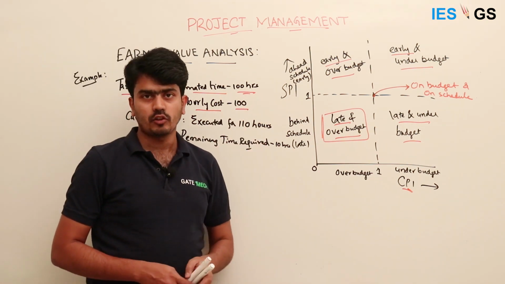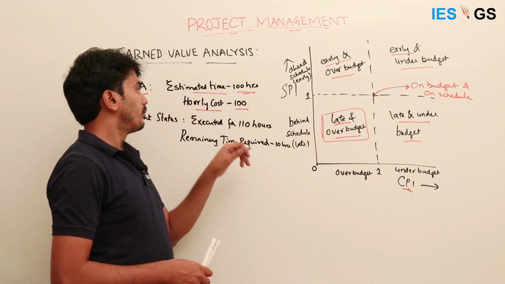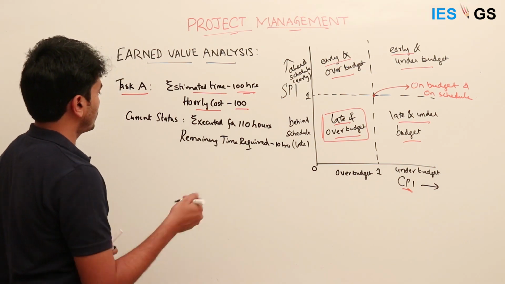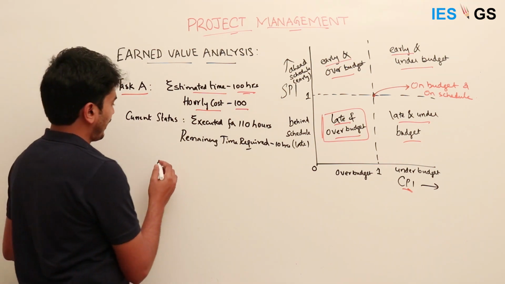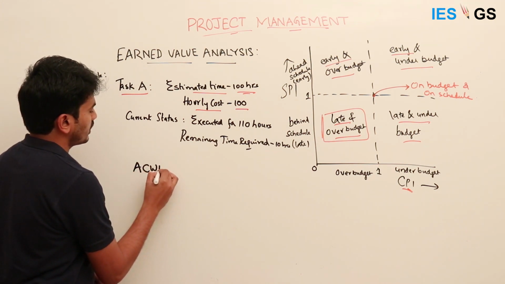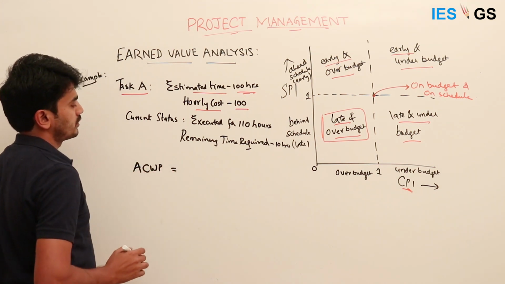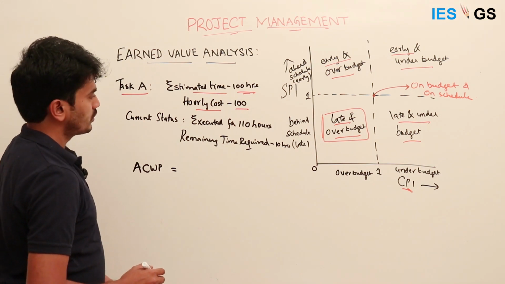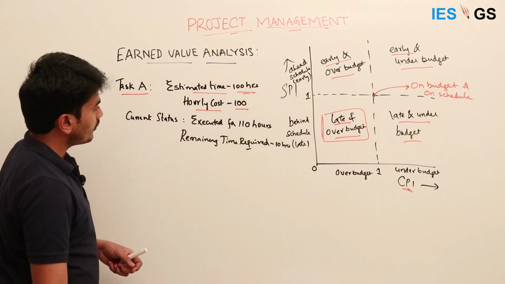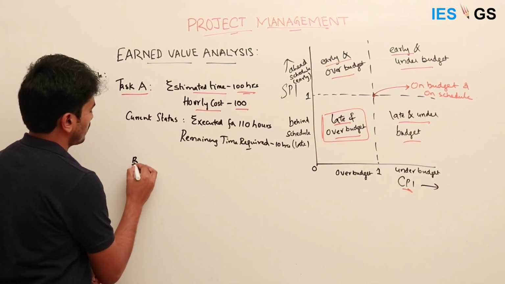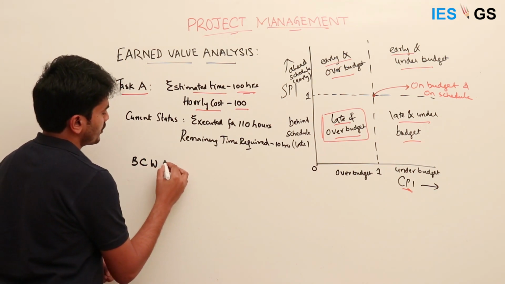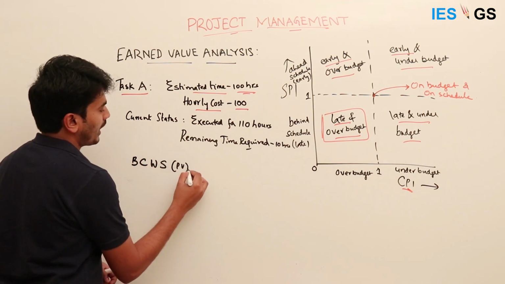Now we will calculate the cost with respect to budgeted versus actuals. Before that, we have the budgeted cost of work scheduled, which is nothing but planned value.